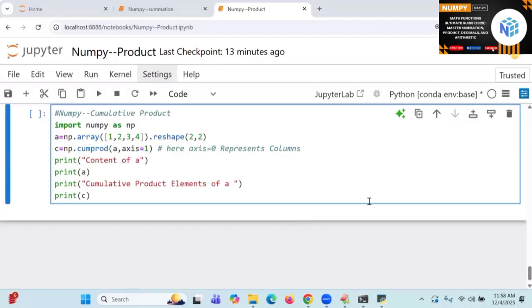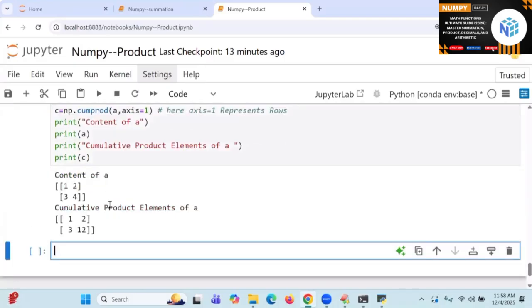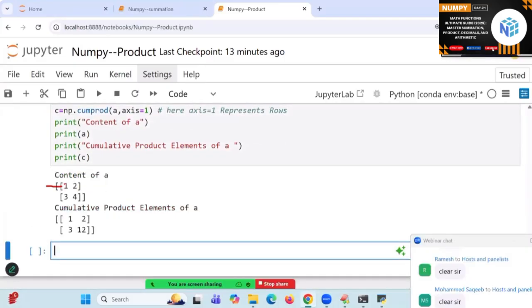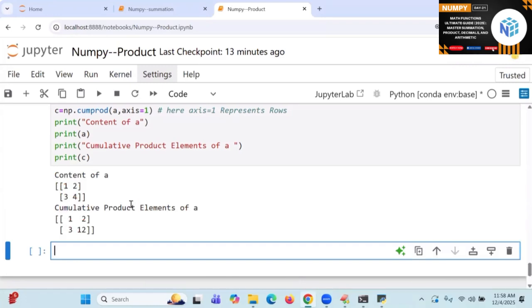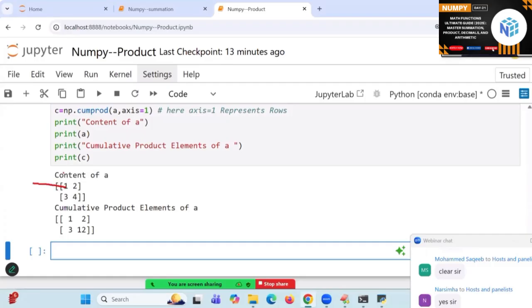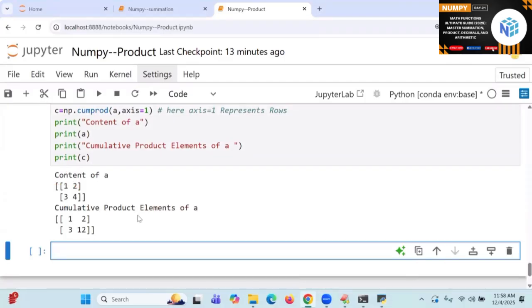It's clear only. So take care. Now come on, start with axis is equal to 1. Represents what? Start with here. This row you consider. What is that? 1. 1 into 2, 2. This row, 3. 3 into 4, 12. And don't consider 1 into 2 and this is a row I am considering. Don't take this as columns. And don't prepare your own Python. You try to prepare according to this.